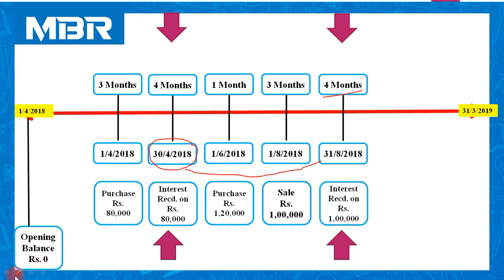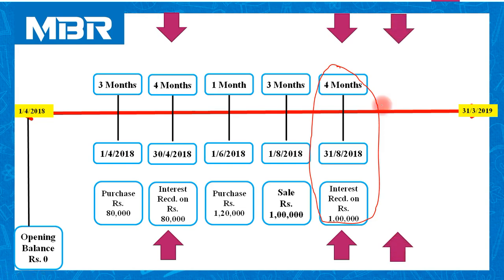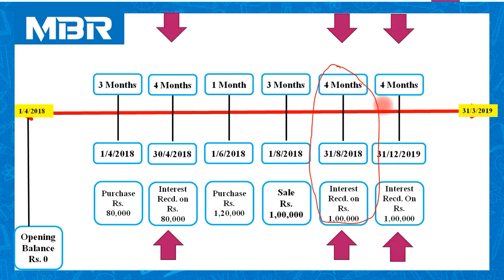Now for your reference, I would like to inform you that now this is the date of last interest payment because we have received interest on this date. So next transaction is all about transaction of interest.